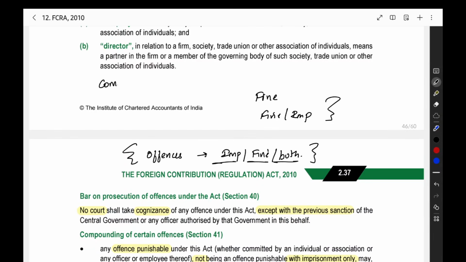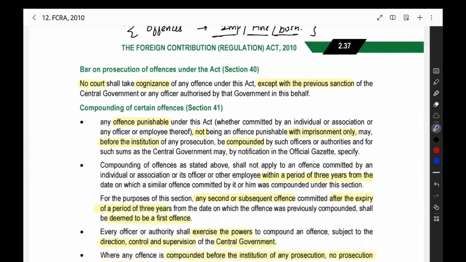What is the meaning of compounding? You go to the authority and tell them that I will pay the fine, penalty, everything I will pay, you can stop the case and the prosecution. Like that you make a request: please stop the prosecution, I will pay whatever fine amount is required, I will pay the penalty. So they will stop the case and drop the case.